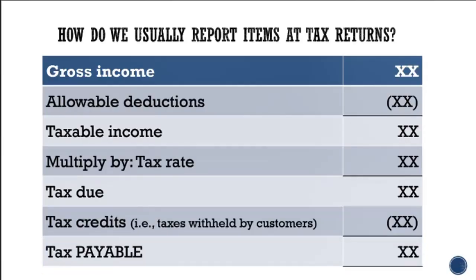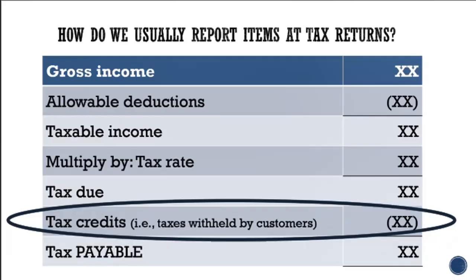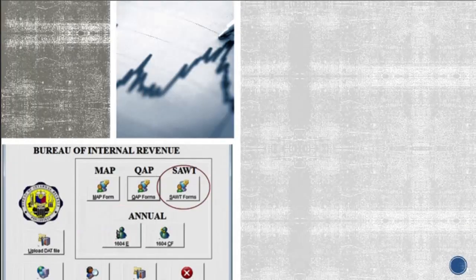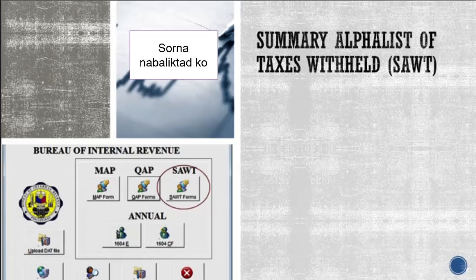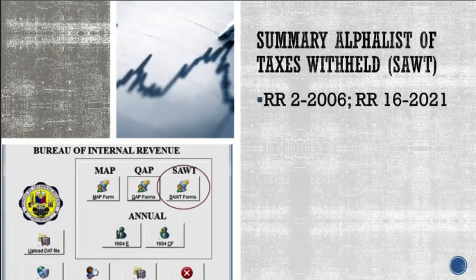What we're going to learn now is how we're going to avail those tax credits. And we do that by making use of the summary alphalist of taxes withheld. The legal basis is, of course, Revenue Regulations 2, Series of 2006, and Revenue Regulations number 16, Series of 2021.